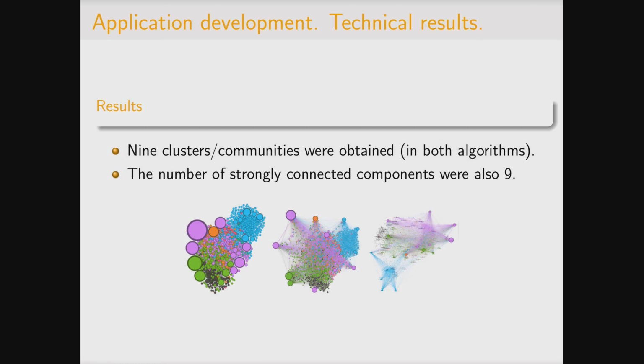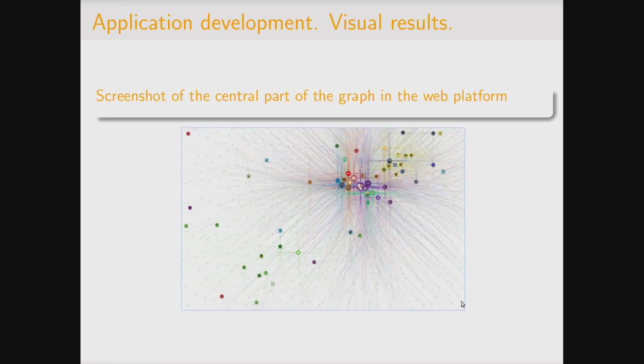And here we can see the technical results. 9 clusters were obtained using both algorithms, but the best algorithm here was the Louvain method regarding the modularity metric. The number of strongly connected components was also 9. This is a screenshot of the central part of the graph in our web platform. Here we have a separate, isolated cluster, and most of the communities are shown in the central part of the graph.